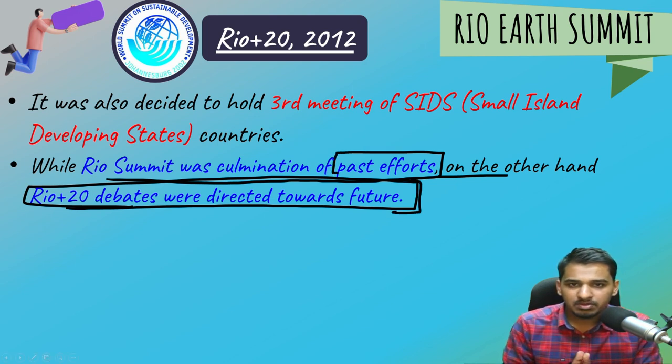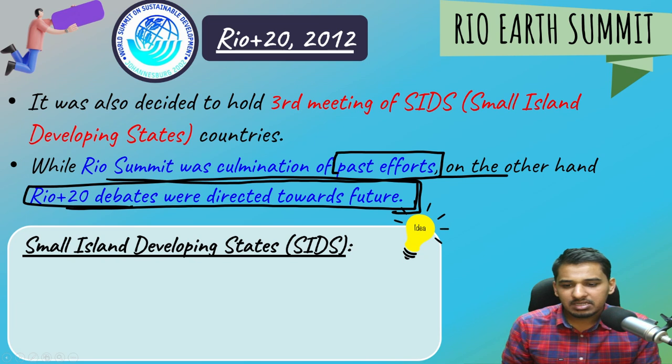This you should know. Okay, in Rio plus 20, we had sustainable development goals, technology, funding, okay, green mechanism, how the carbon trading, etc. will take place. All this was discussed here. Please remember it. And another thing that I was telling you is about small island developing states.